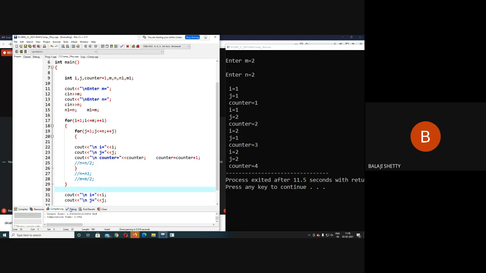What I write here: cout outside the for loop. I execute the code.